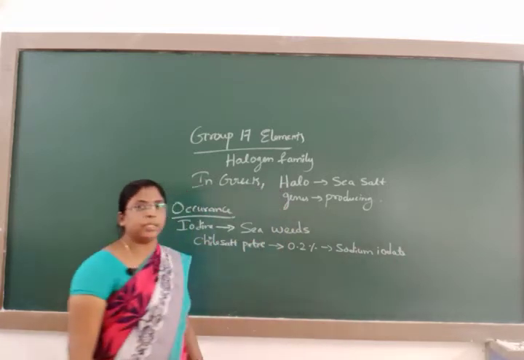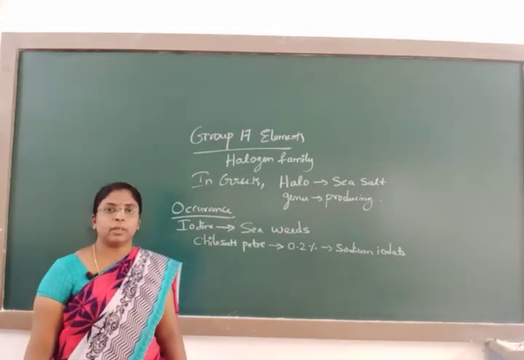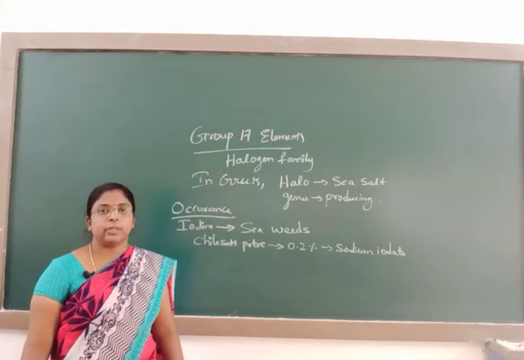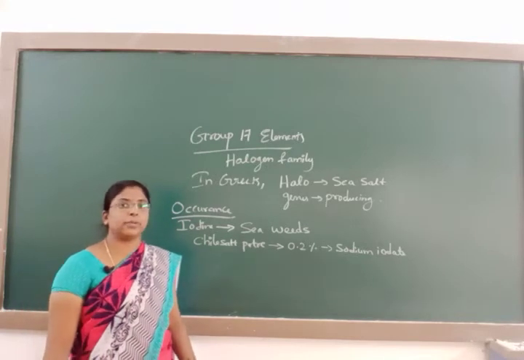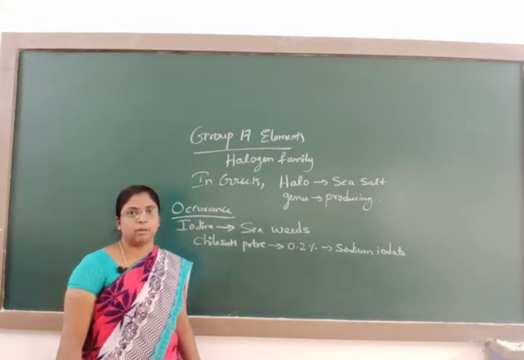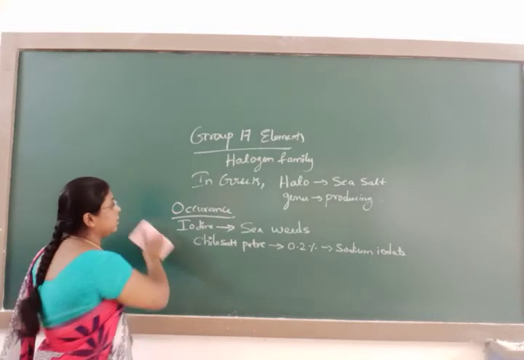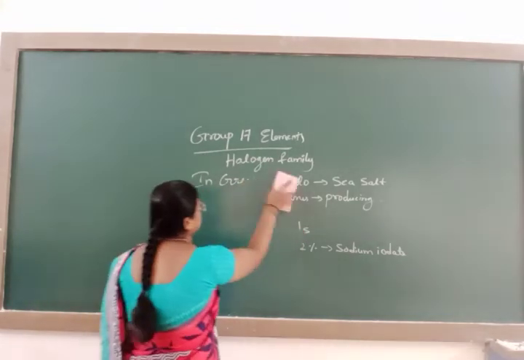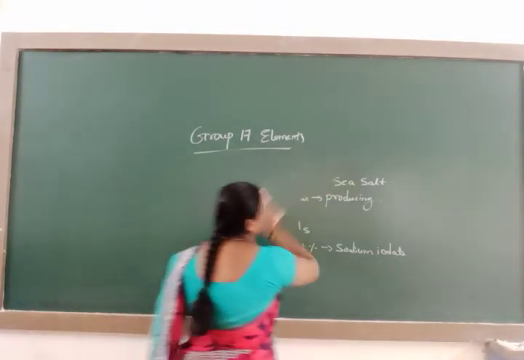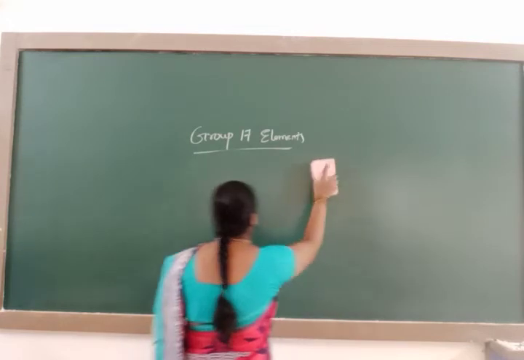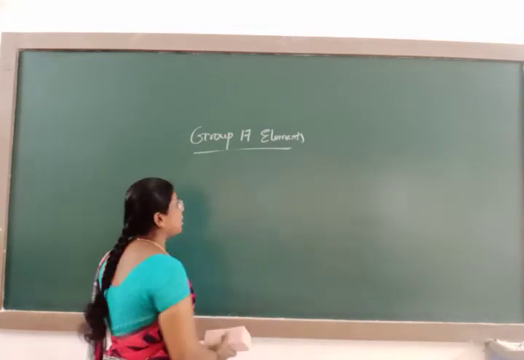In nature, fluorine and chlorine are abundant, whereas bromine as well as iodine are present in very small amounts. This is regarding their occurrence. After occurrence, next come the general characteristics.